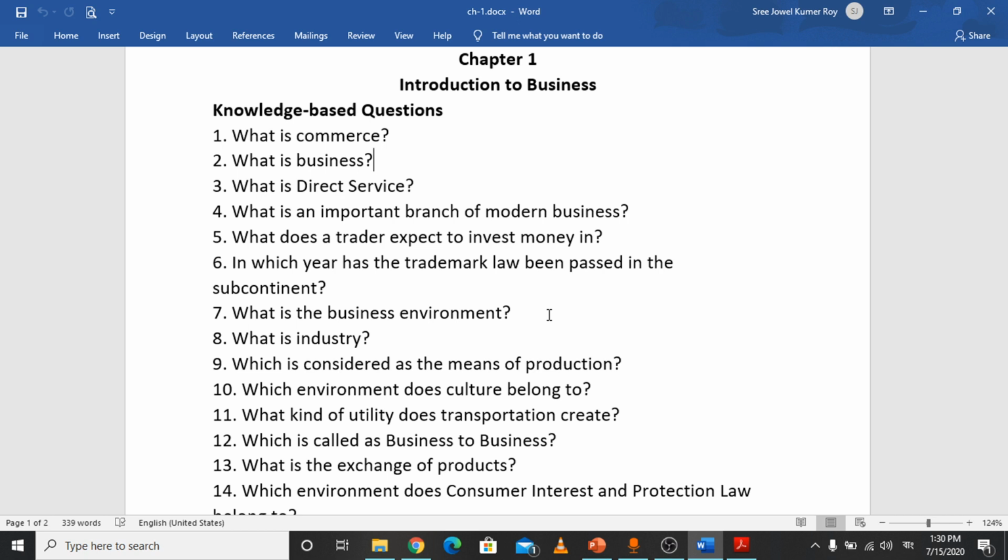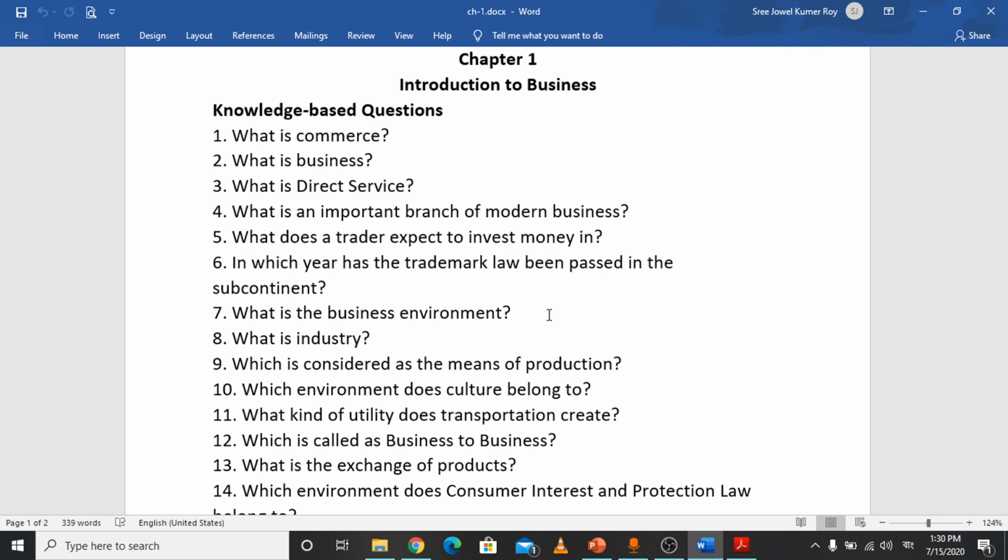Then what is direct service? Direct service is a profession or independent occupation. In this process, face-to-face service is given by a person or organization to earn money.